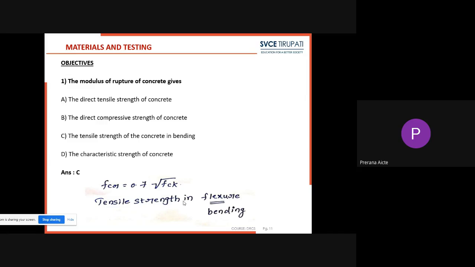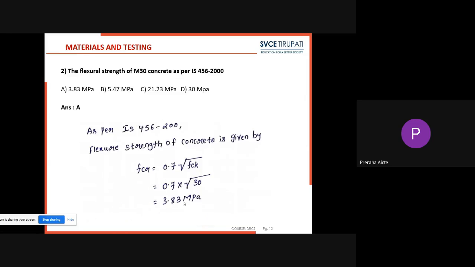Modulus of rupture of concrete. These are all previous questions. It gives the tensile strength of concrete in bending. So we calculate flexural strength using the formula fcr equal to 0.7 into root of fck. Here fck is nothing but the compressive strength of concrete, which is seen in the grade of the concrete.